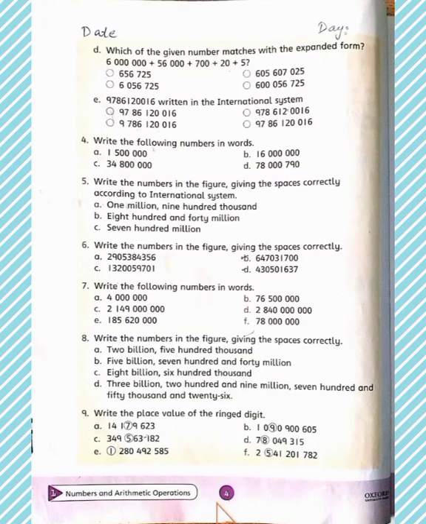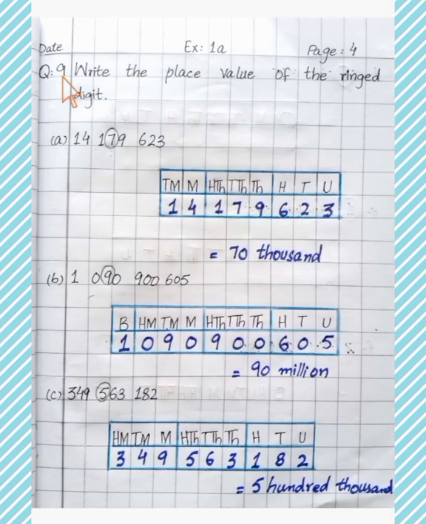Students, on page number 4 you have question number 9. Write the place value of the ringed digit. Part A, 14179,623. First you have to write question number 9 in your notebook. Put the date. Exercise 1A, page number 4. Part A. So in this question you have to find the value of the ringed digit, which is 7.